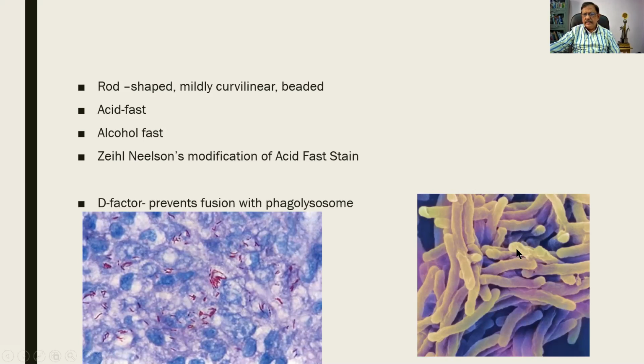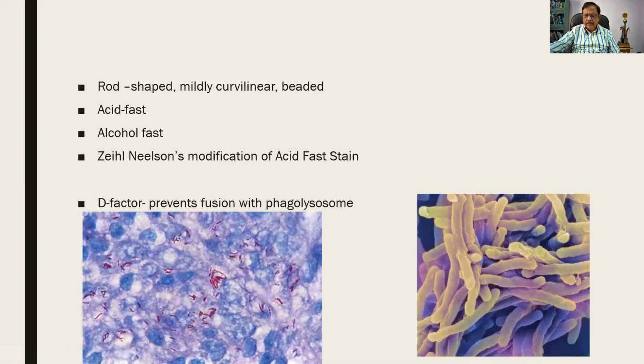That is why we use the word curvilinear. And when you see the external surface, it is not uniform. It has got a beaded appearance. So this will be the general morphology. If you can remember this, it's fine. And for the virulence of the organism, this is important. There is a factor called the D factor, which prevents the fusion of the lysosome with the phagolysosome. We will be seeing that later on. So the D factor is responsible for the virulence of the organism.